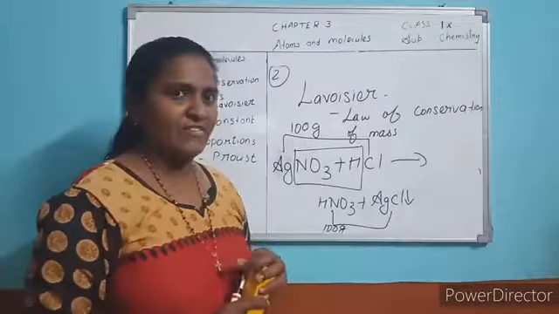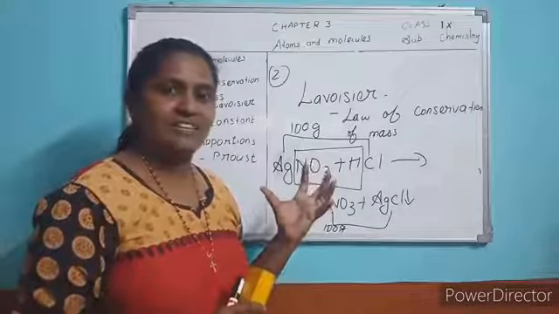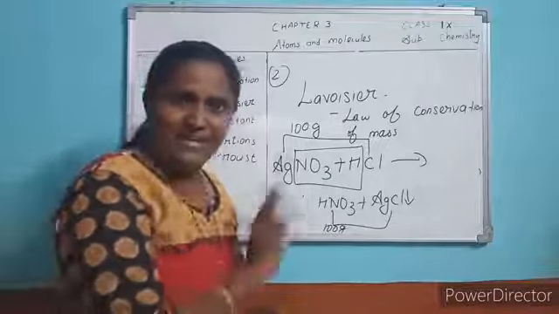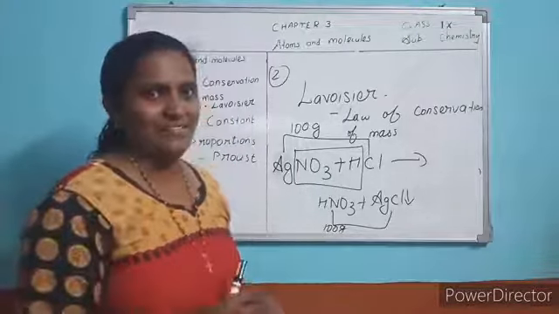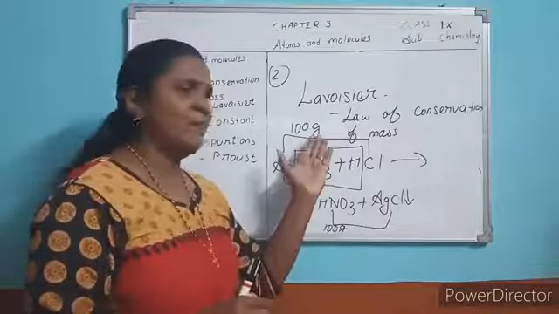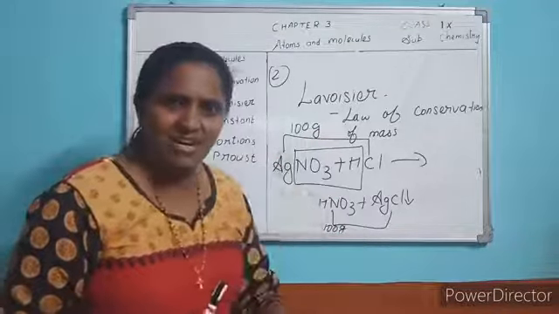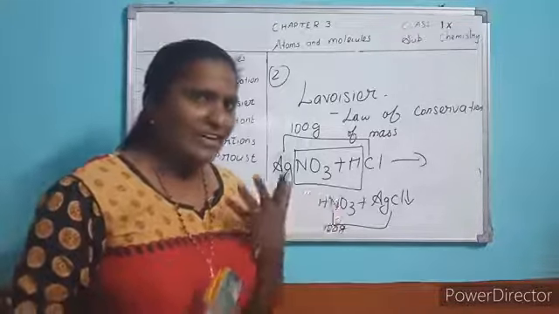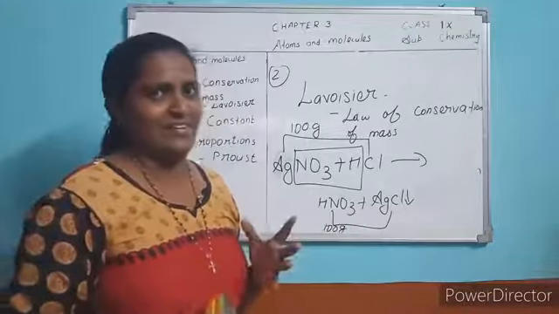What is the law of conservation of mass? Mass of the reactants is always equal to mass of the products. Mass can neither be created nor be destroyed. The same quantity is there. Nothing is destroyed, nothing is extra. So what do you understand? Mass can neither be created nor be destroyed.